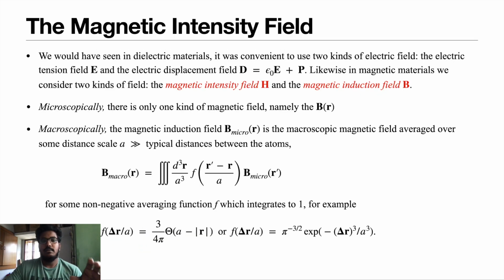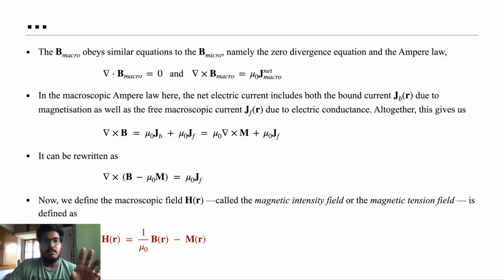So like the microscopic field B, B macro also obeys laws such as the zero divergence equation, which is divergence of B micro is 0, and likewise divergence of B macro is also 0. And Ampere's law, which is curl of B micro is mu naught J micro under a small volume which you are considering. Likewise, curl of B macro over a huge volume is given by mu naught times the net volume density, J macro. So from small to the net volume, J macro.